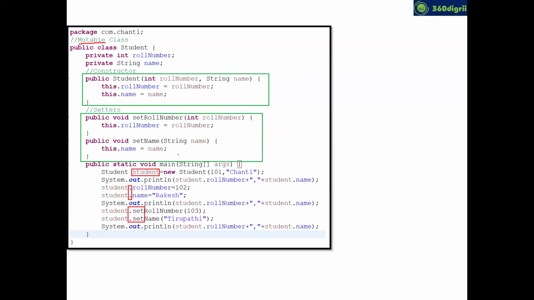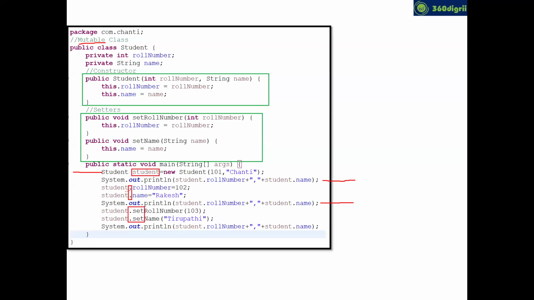Below, inside the main method, I created a student object, buddy, with the values 101 Chanti. Roll number is 101 and name is Chanti. Now if you print it the first time, you can see 101 Chanti. And using the dot operator also you can change the value. See, I was changing the student data by using the dot operator. Student dot roll number 102, student dot name Rakesh. Now if you run the code here you can see 102 Rakesh.